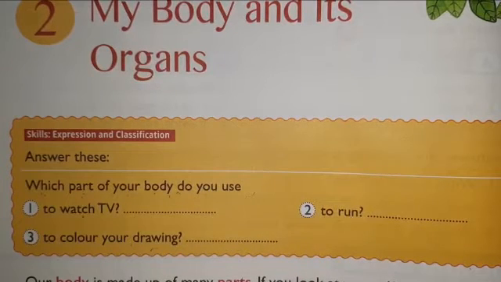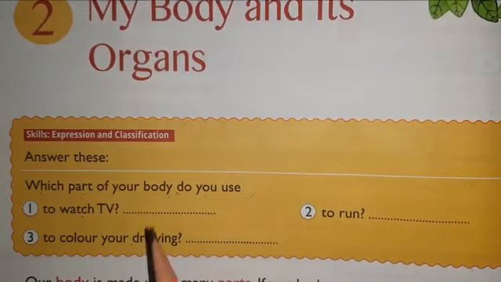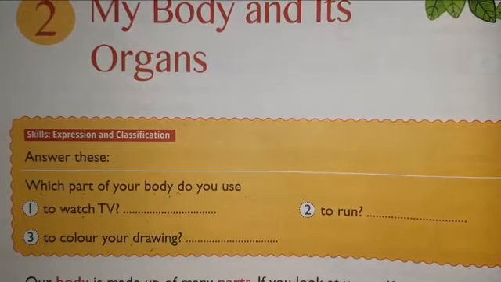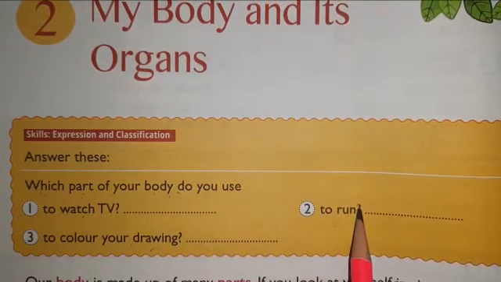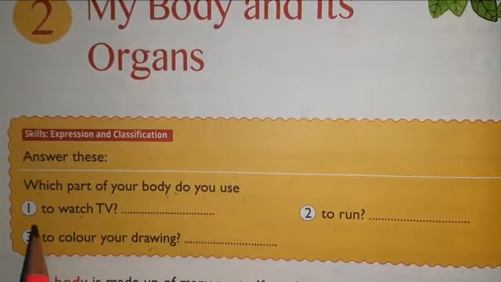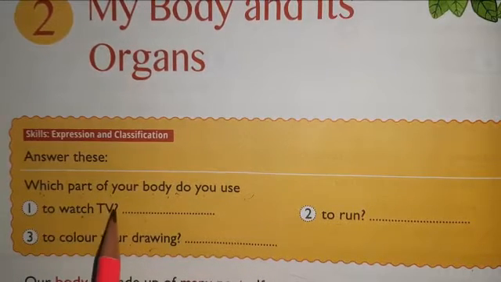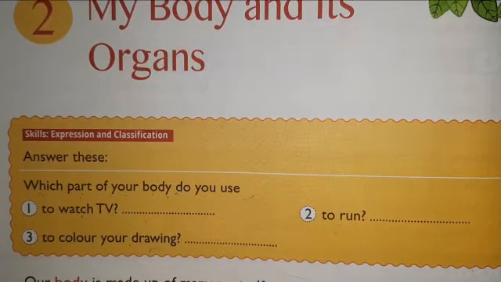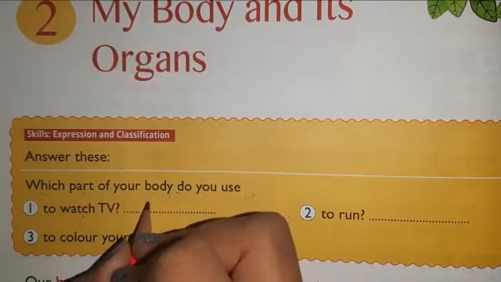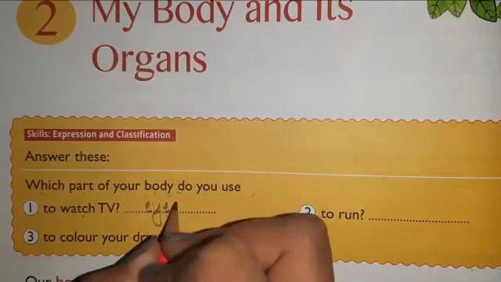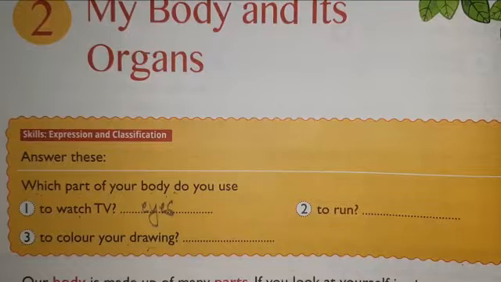Now you have to tell me which part of your body you use to do these 3 activities. आप कौन सा बॉडी पार्ट अपना यूज करते हो इन 3 एक्टिविटीज को करने के लिए? Now first activity is to watch TV. Which body part do you use to watch TV? We use our eyes.